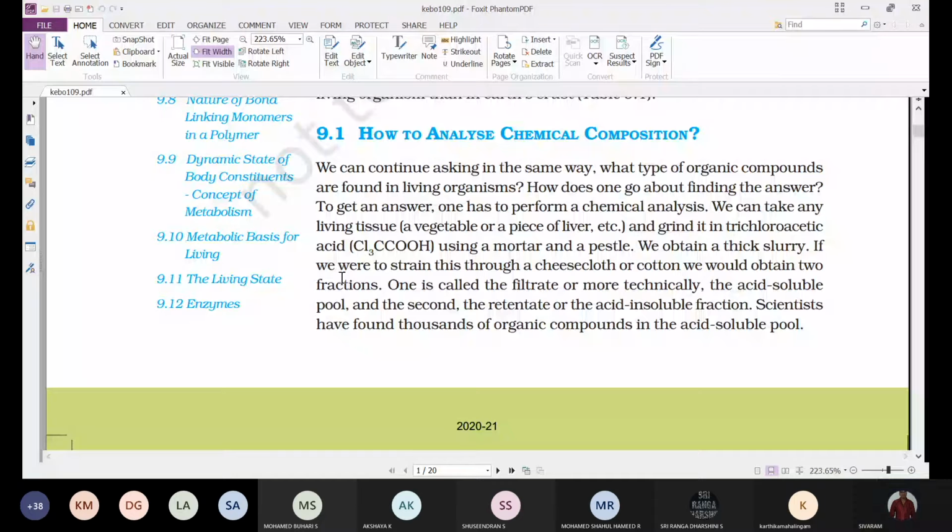Some fluid gets filtered, and that filtered fluid is collected in the conical flask, and some component which is not filtered stays above the cheesecloth. Whatever fluid is collected in the conical flask, we call it a filtrate.